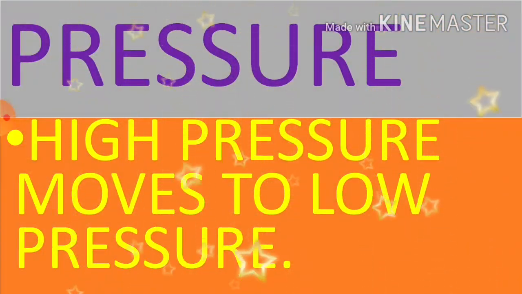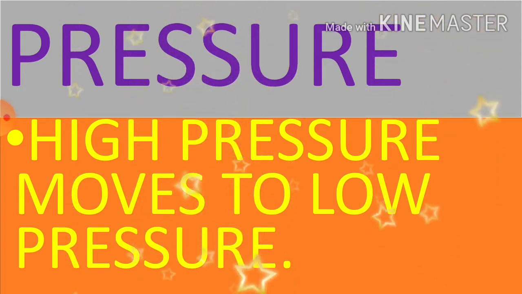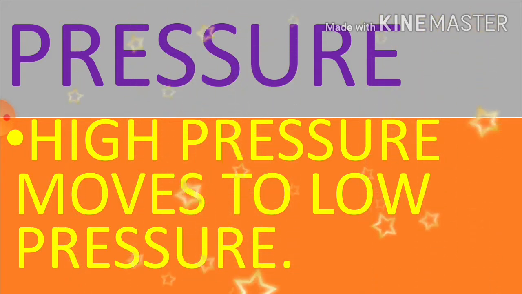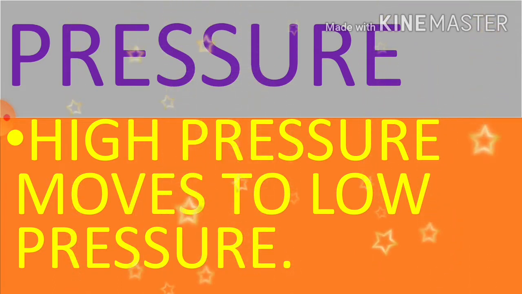Now pressure. High pressure moves to low pressure. We have already seen this slide before. High pressure is moving to low pressure areas, and they are occupying them, and they are making them comfortable. Because low pressure means what? There are no water bodies, there is no cloudy area, due to sunshine.